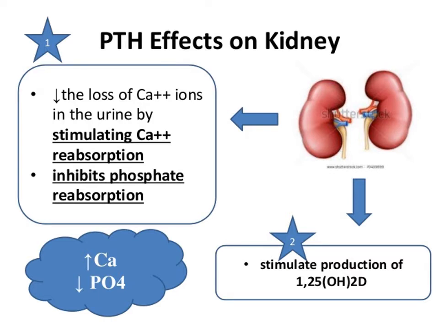Parathyroid hormone effects on the kidney. Parathyroid hormone decreases the loss of calcium ions in the urine by stimulating calcium reabsorption by renal tubules, and it inhibits phosphate reabsorption, which results in hypercalcemia and hypophosphatemia. It also causes increased renal conversion of vitamin D to the active 1,25 dihydroxylated form.